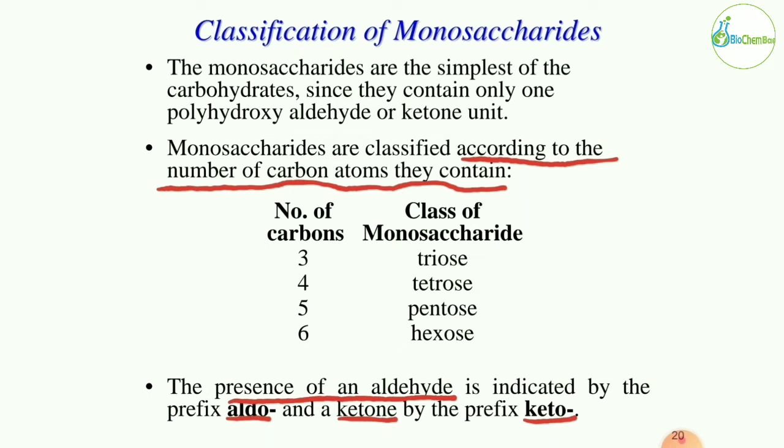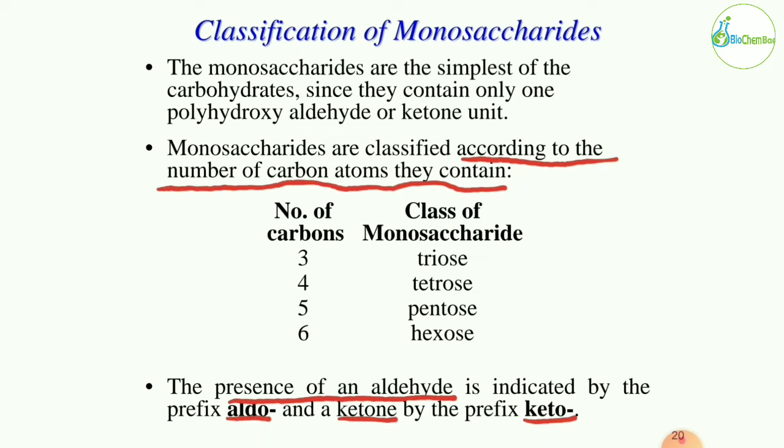Next, the presence of an aldehyde is indicated by the prefix aldo. If the functional group is CHO, an aldehyde, then we give the prefix aldo. For example, if the number of carbons is 3, we call it aldotriose.